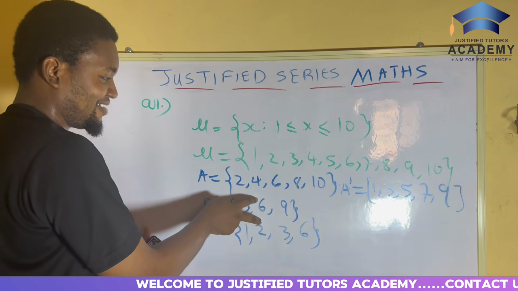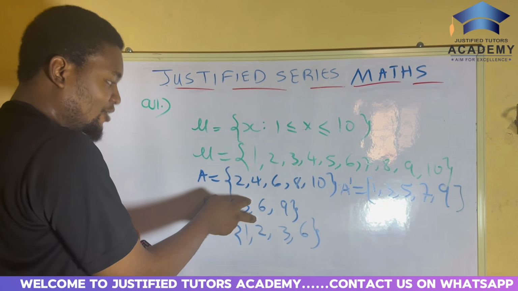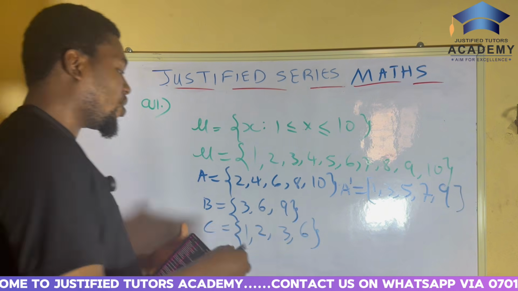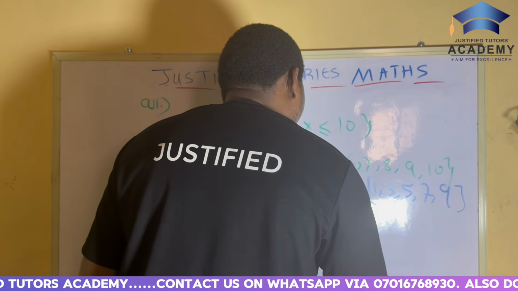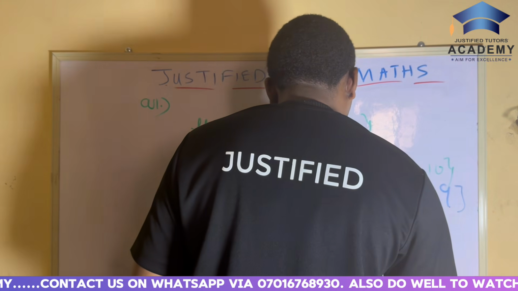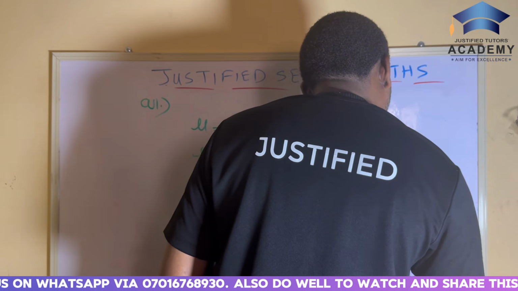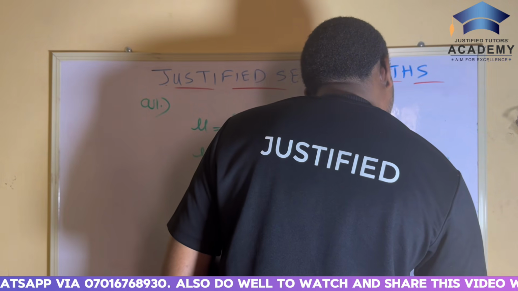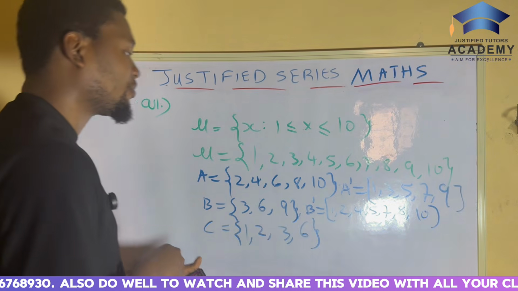That is not here. What is here in this set of numbers that is not here? So what is here that is not here? So we have our B complement to be 1, 2, 4, 5, 7, 8, 10. That's it. That's B complement.